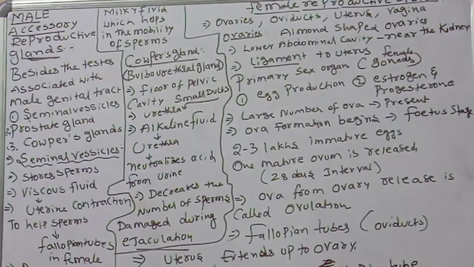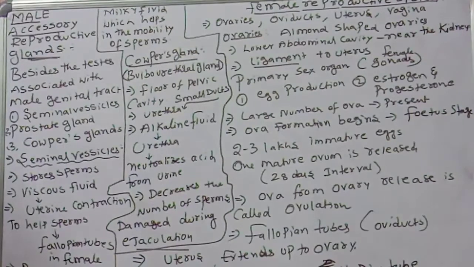Next we are going to discuss another important concept, that is the female reproductive system. Up to here is the male reproductive system: the glands, seminal vesicles, prostate glands, Cowper's glands, all under the male reproductive system.